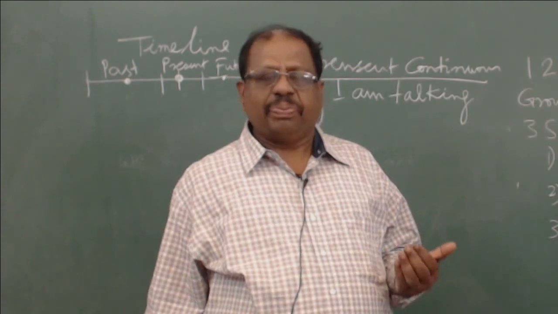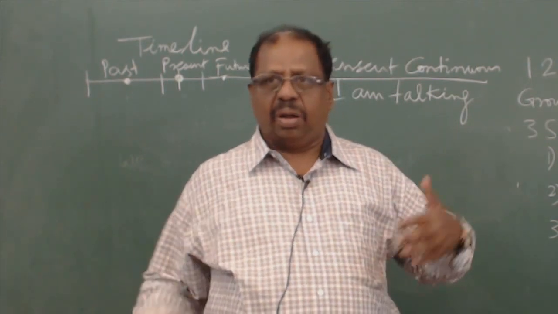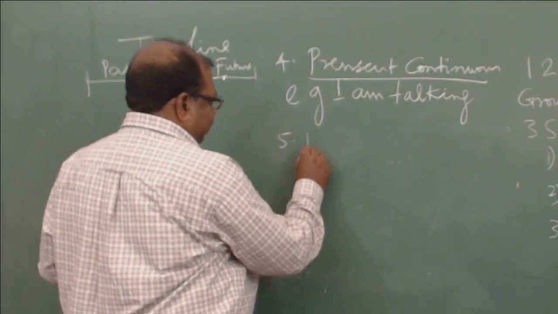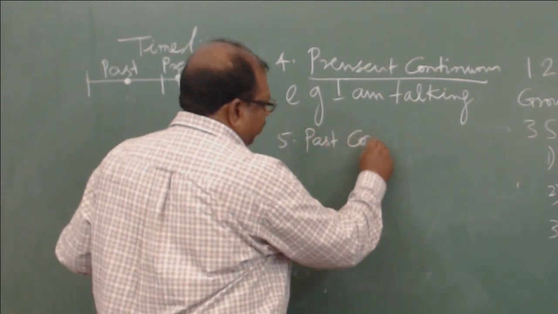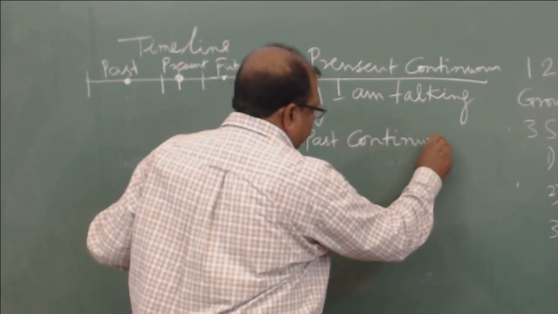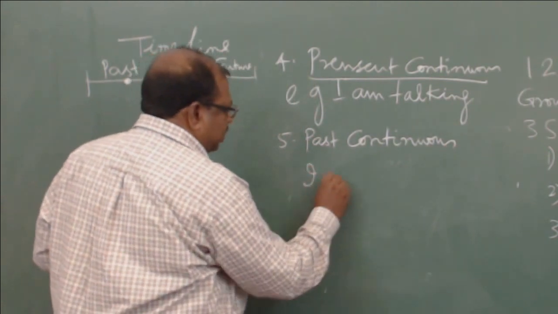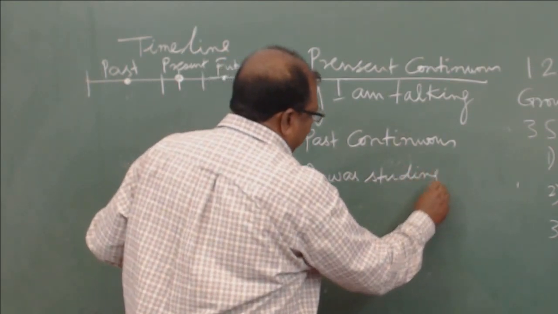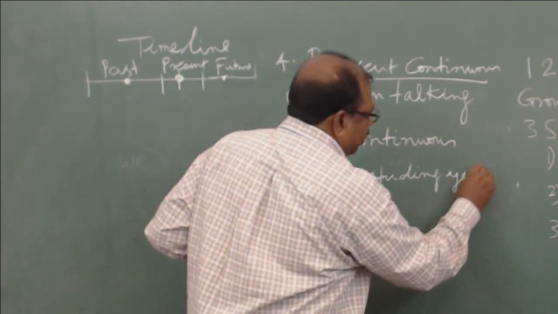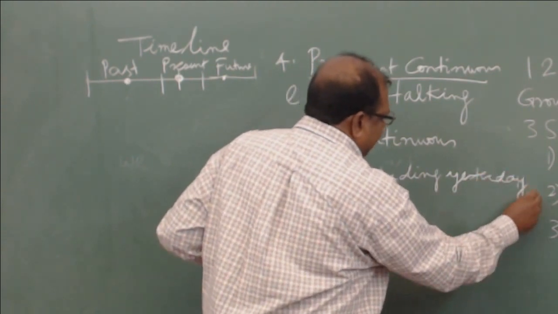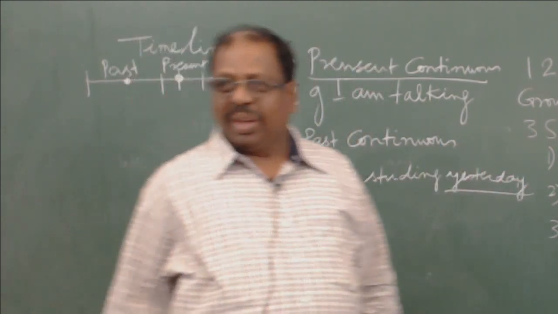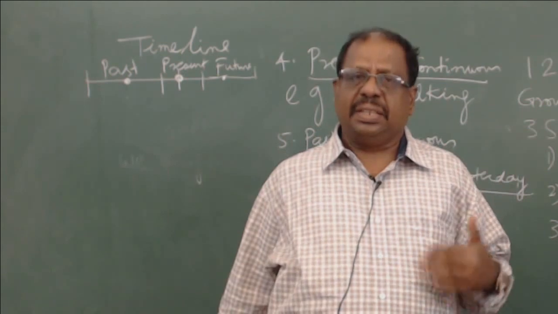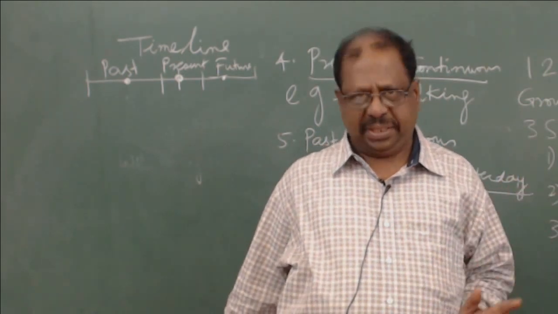So, similarly, if you are doing something for a longer duration in the past, then it becomes a past continuous. Say for example, I was studying yesterday when he came to meet me. So, you have clearly indicated that yesterday you were studying. So you are talking about an action you have been doing for a continuous period in the past. That is what is the past continuous tense.